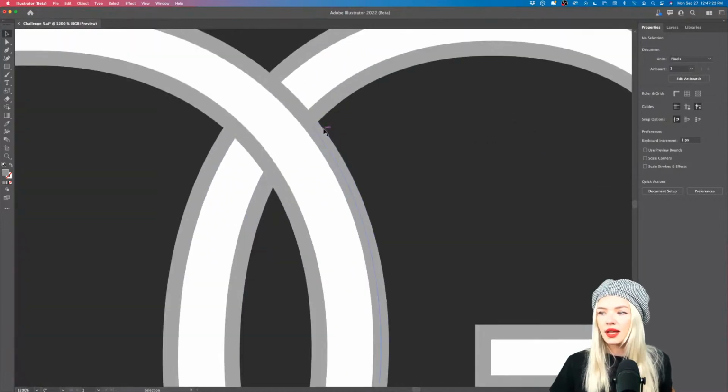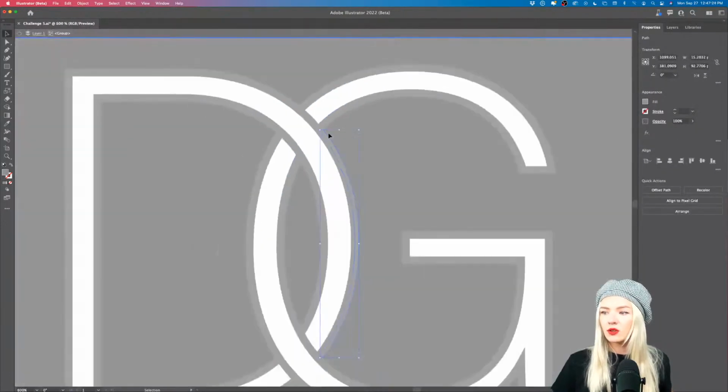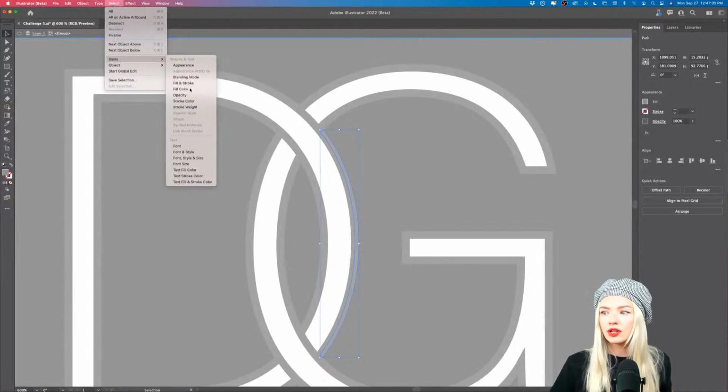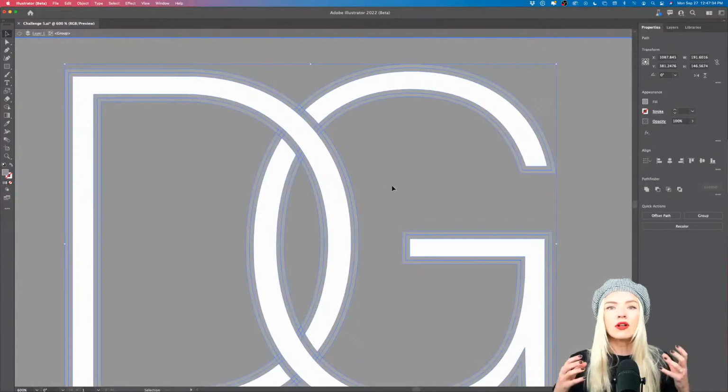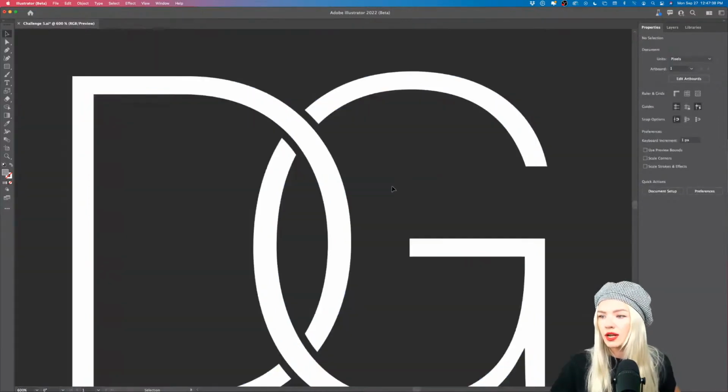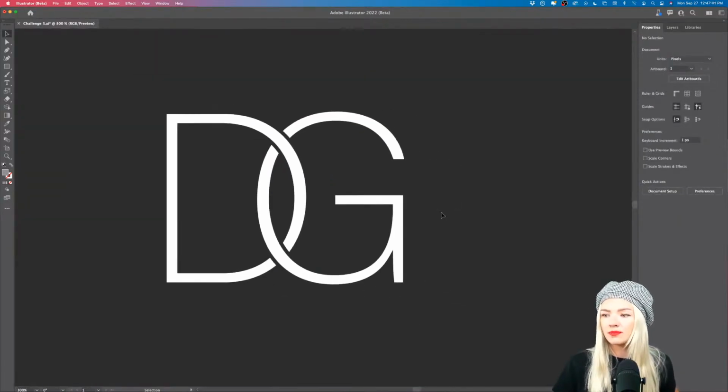Now, as a next step, again, let's remove the gray. To remove the gray, I can select one of the gray objects and go Select, Same, Fill Color. And now I have all the objects with the same fill color selected, and I can simply click delete on my keyboard. And there we go, all the gray is gone. All right.